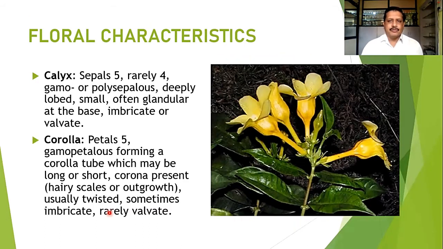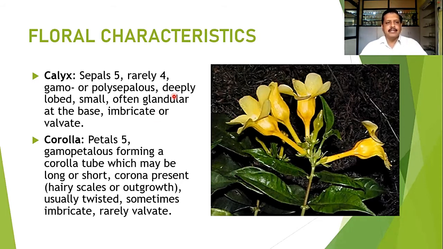This is the flower of Alamanda. Here you can find calyx and corolla, both having tetramerous or pentamerous structures. Either they may be 5 or 4 in number. If we talk about the calyx, they may be gamosepalous or polysepalous. In many members you can find the fused type of sepals. So a gamosepalous or a polysepalous condition can be observed.